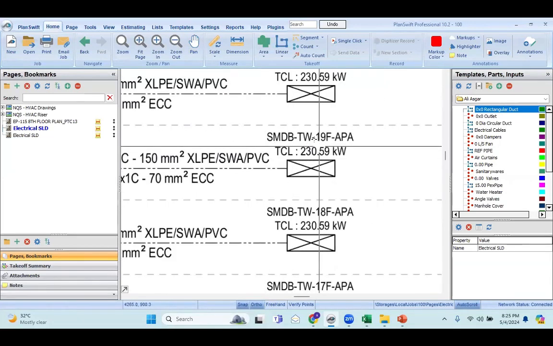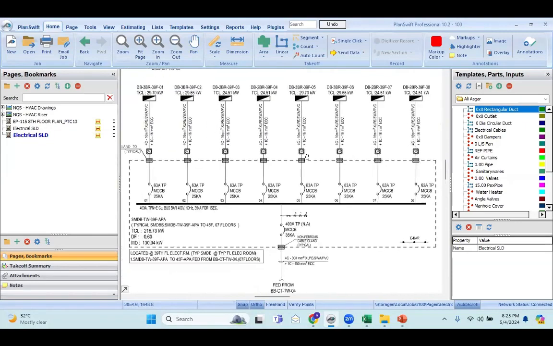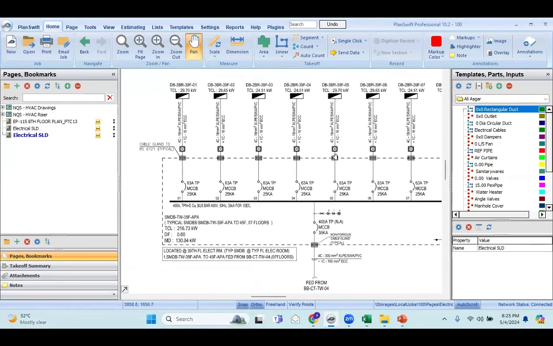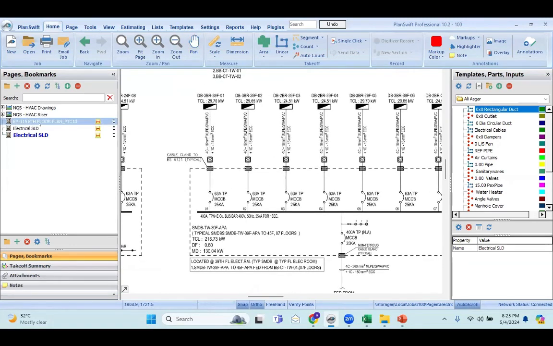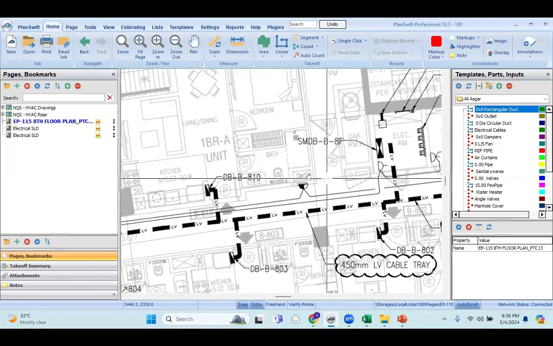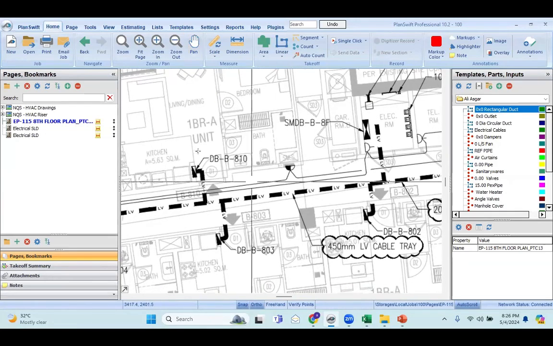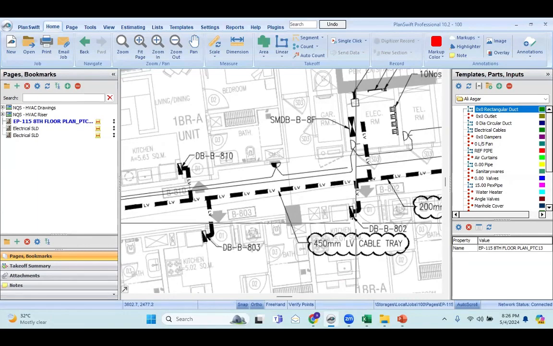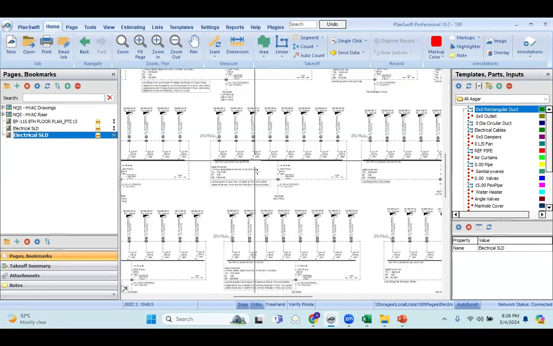And this tap of units will take this cable to one SMDB. So this everything I have explained in detail in my electrical course. The next one is the electrical SLD. This will show you the sizes of the cable from SMDB to DB. When you go to this drawing, there is one SMDB. From this SMDB, the cable is going to each DB. So these are the DBs, which are located on each and every floor. To know the size of these cables, we will use this diagram.